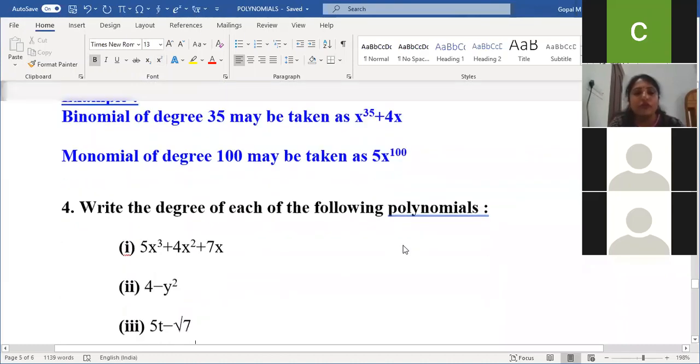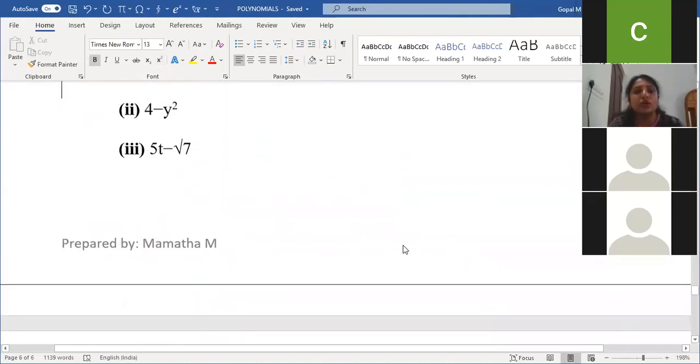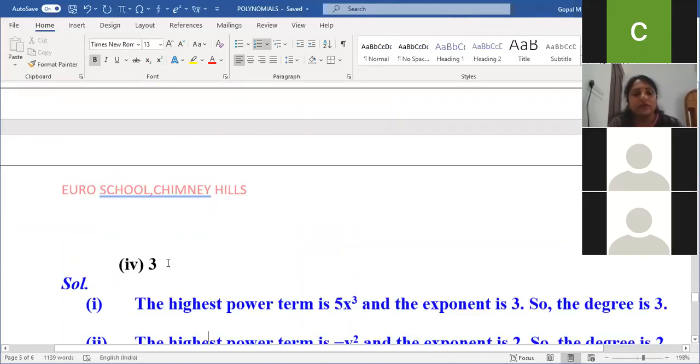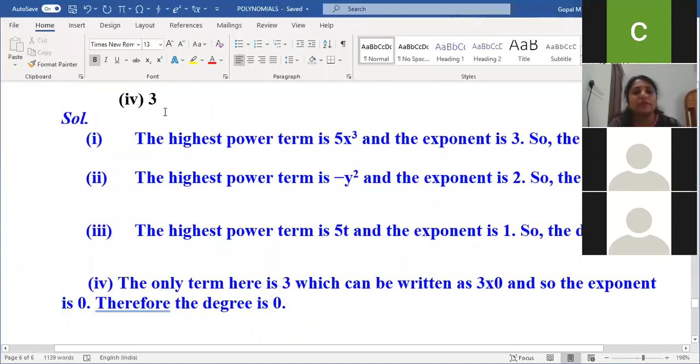The fourth main is they're asking us to write the degree. What's the degree of the first question? 3. Yes, highest degree is 3. Second question, 2. Third question, 1. Very good. Fourth also 1, ma'am. Next one, 0. Very good. Constant polynomial.